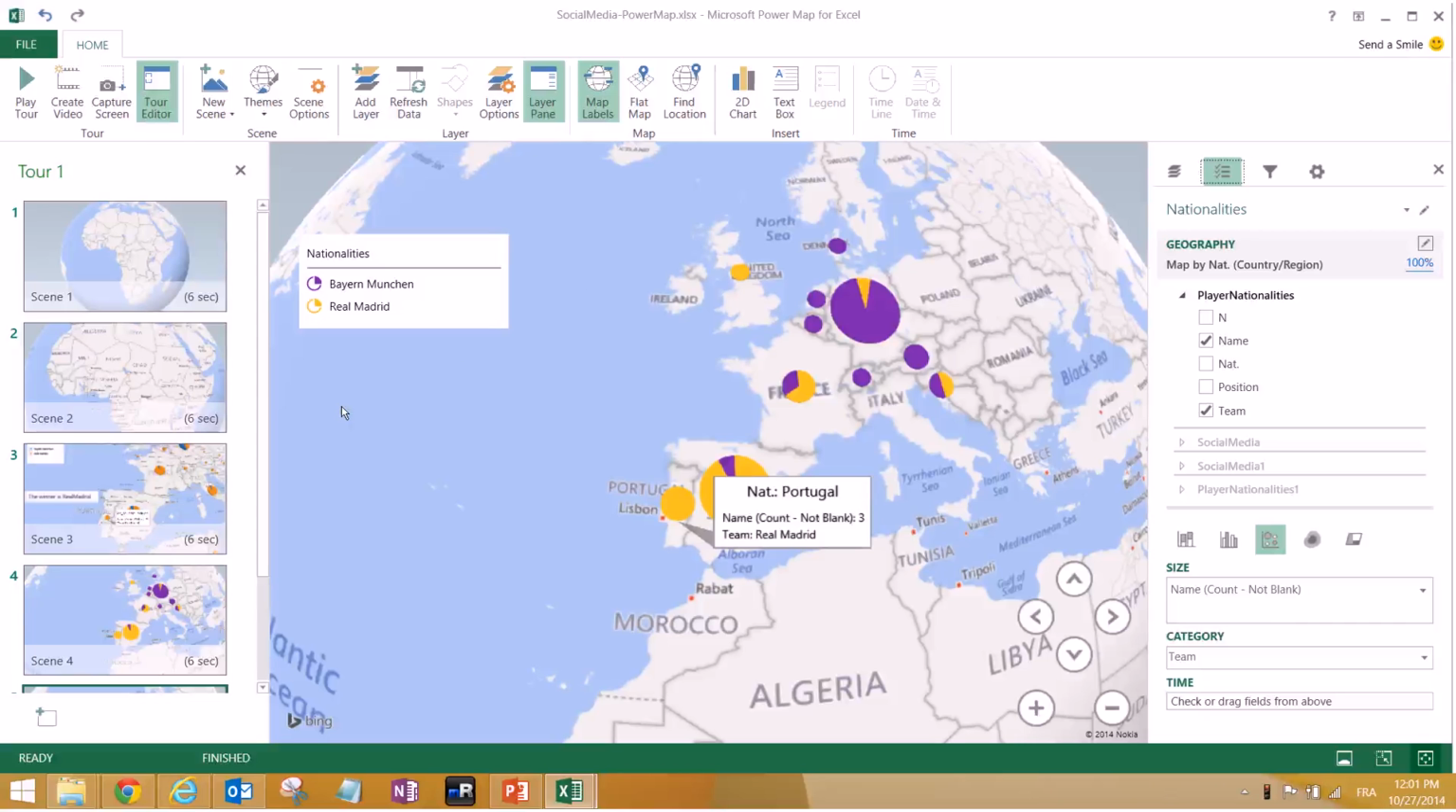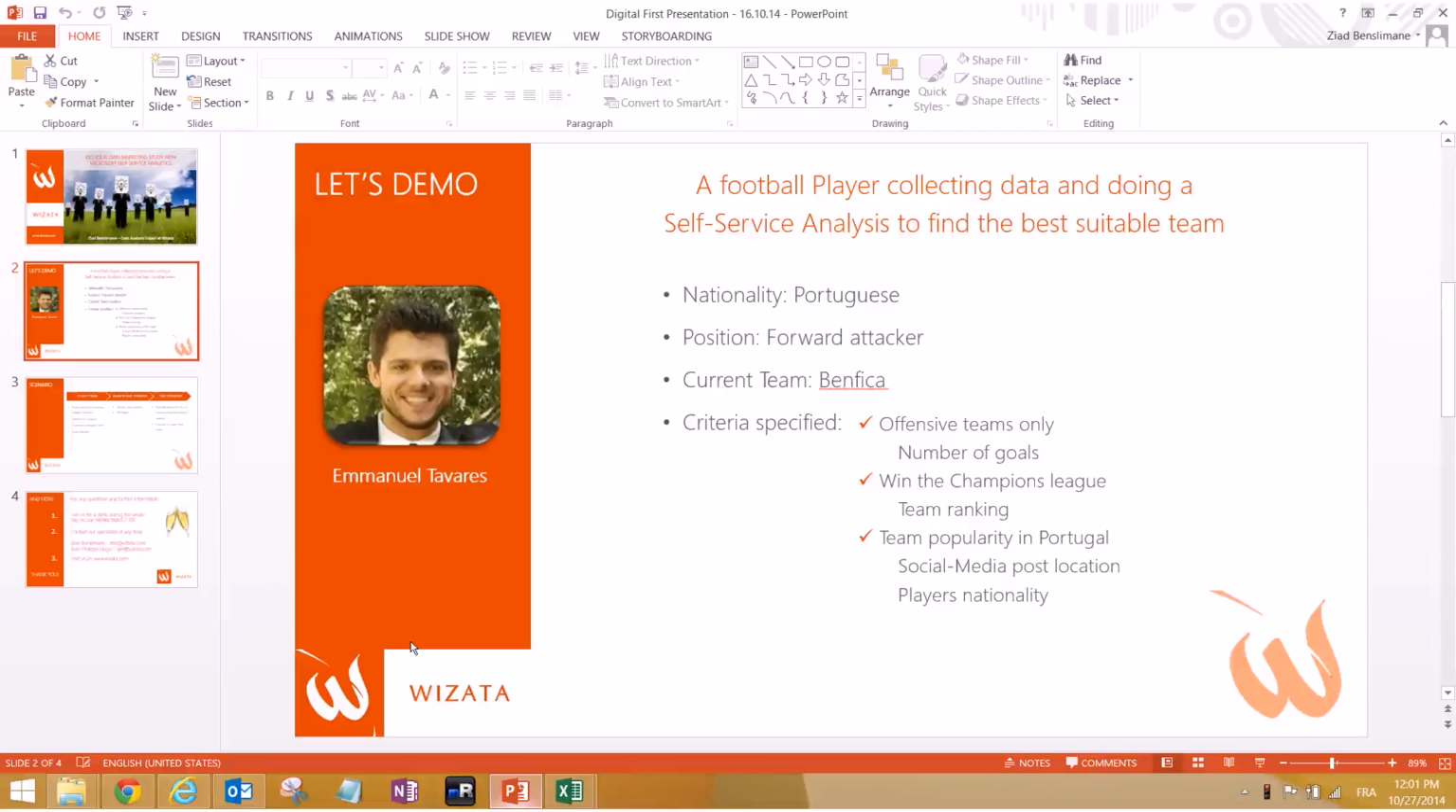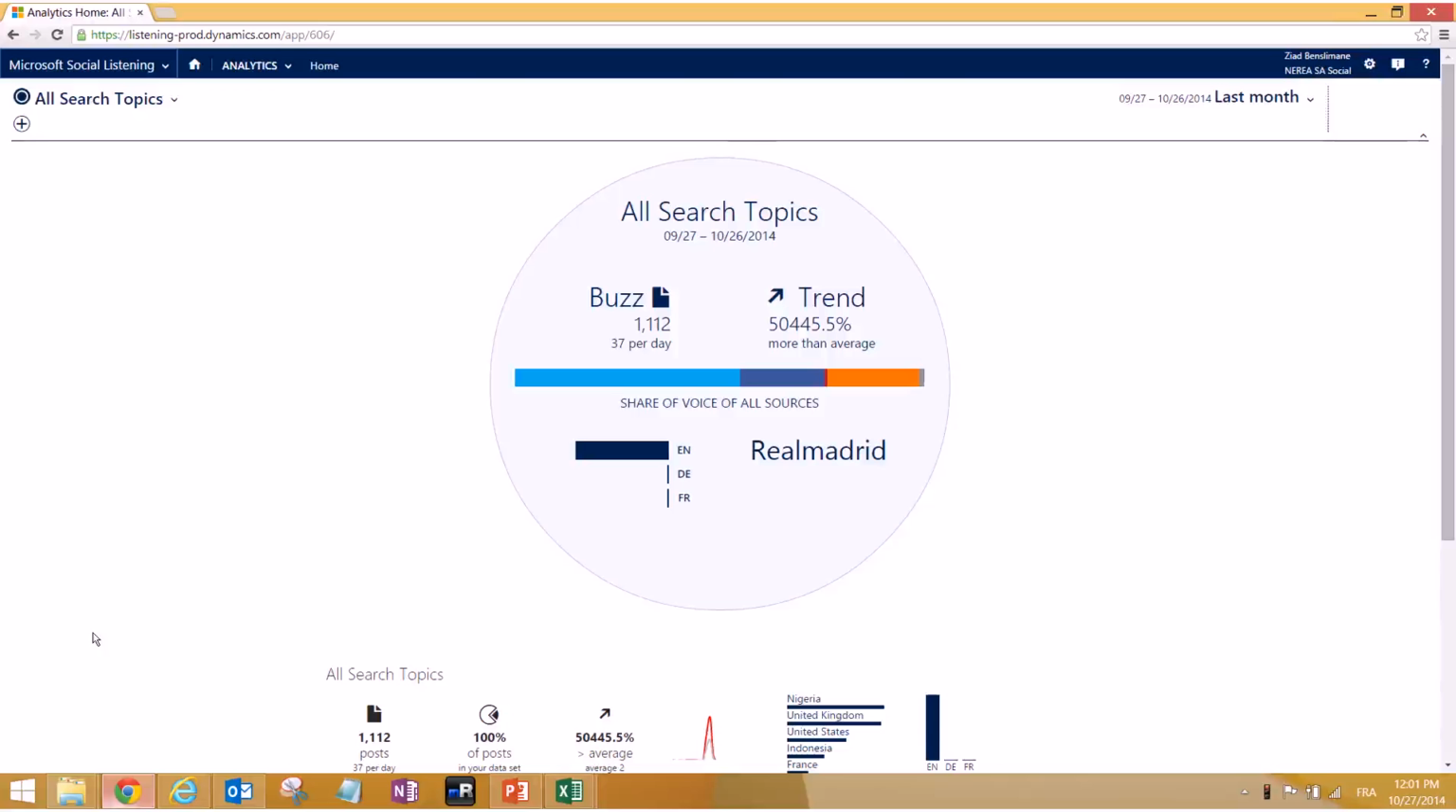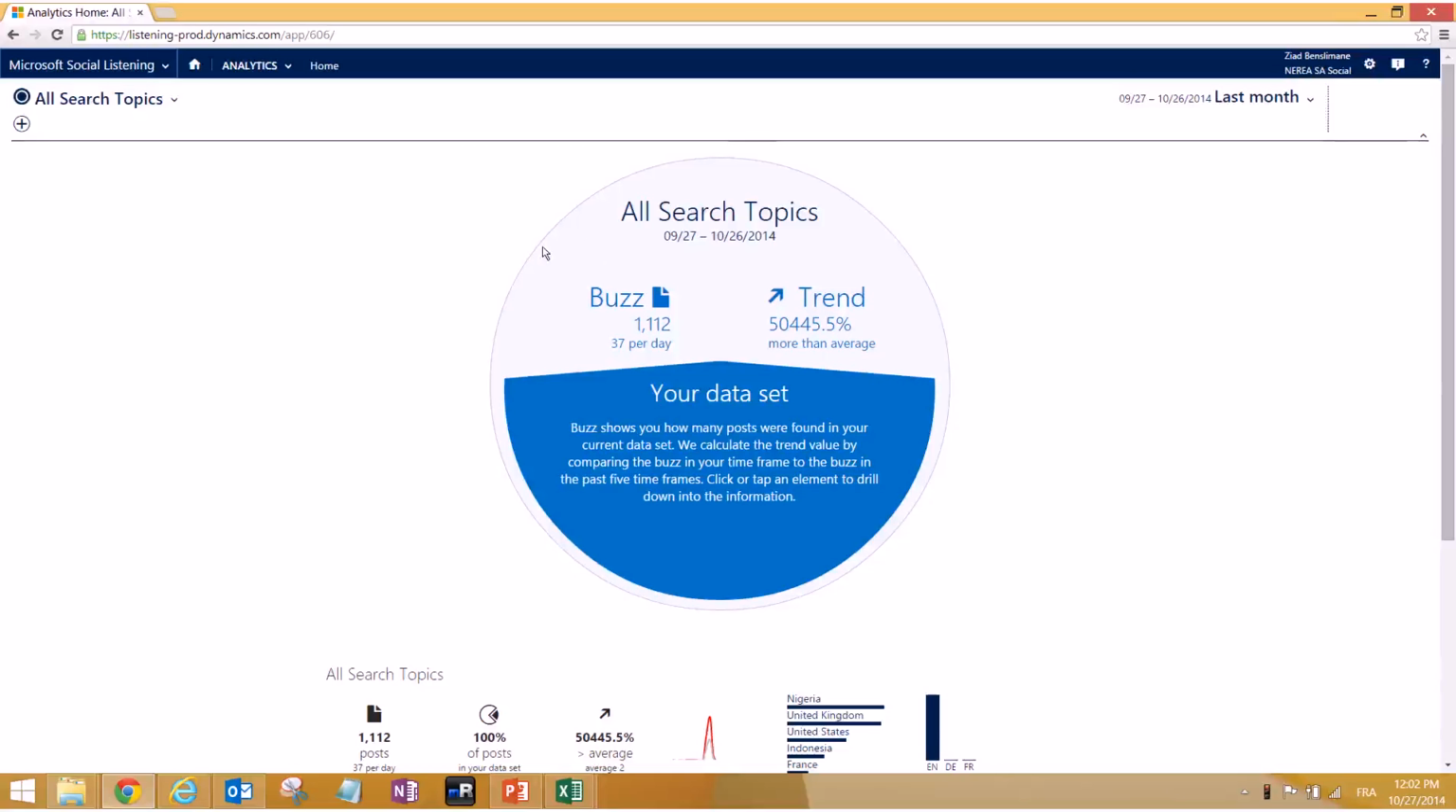So now, after applying those 3 steps, let's look back at our criteria: social media post, player nationality. We have done all this. We have basically found out that Real Madrid was the best, and basically the team player has done all this by himself, and this is the point of this scenario, to show that anyone actually can do it without having to have an IT background. So let's go ahead and look at the tool called Microsoft Social Listening, the tool that can help you query data from the social media.